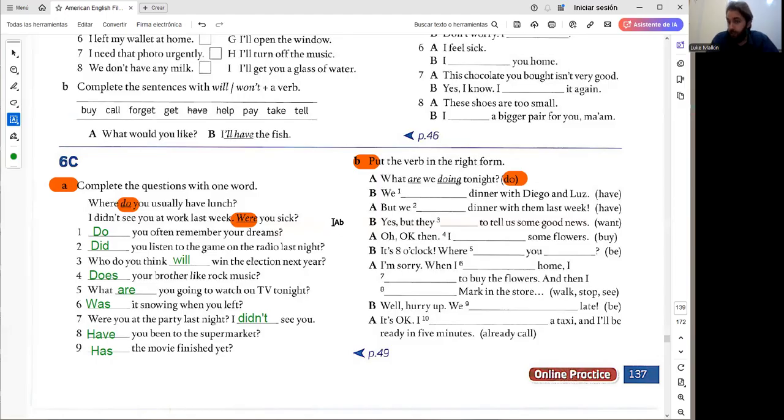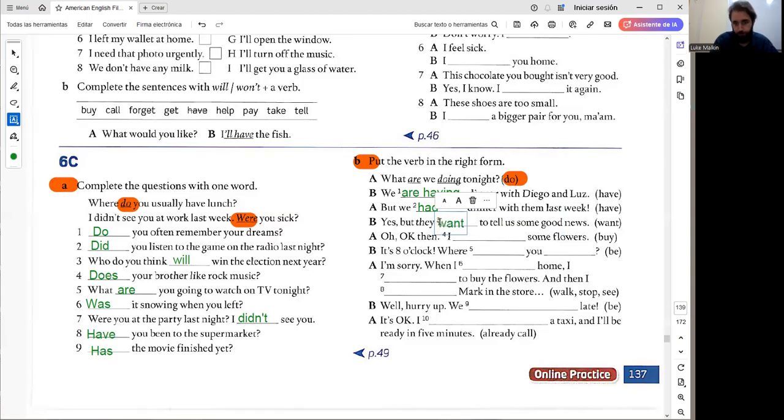Okay, this is a conversation, so this will continue the context. So we are having dinner with Diego and Luz. We are going to have dinner with Diego and Luz is okay, but here this speaker, B, is sure about the arrangement. So let's use present continuous. A, but we had dinner with them last week. Past simple because there is a specific time last week.